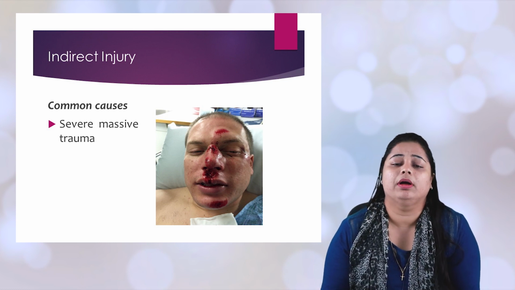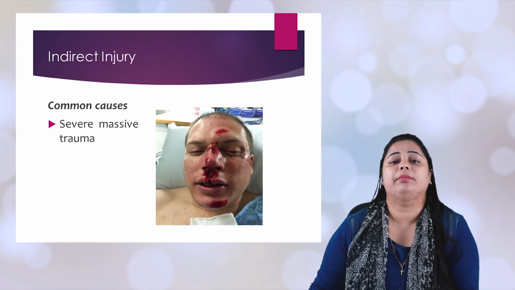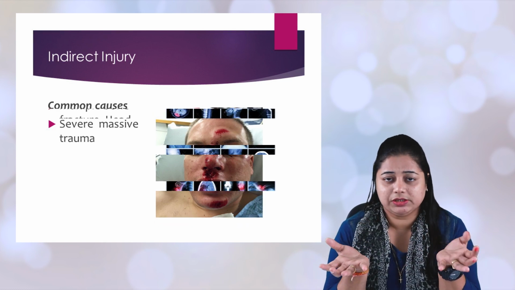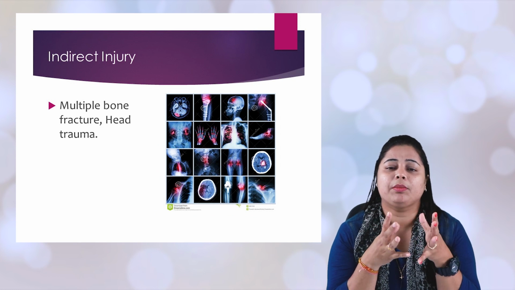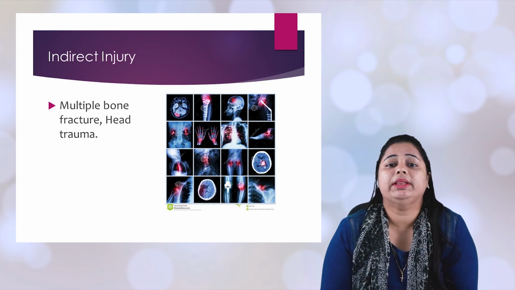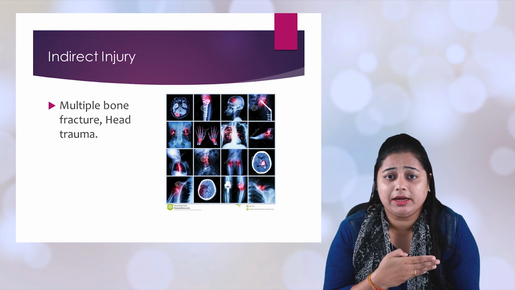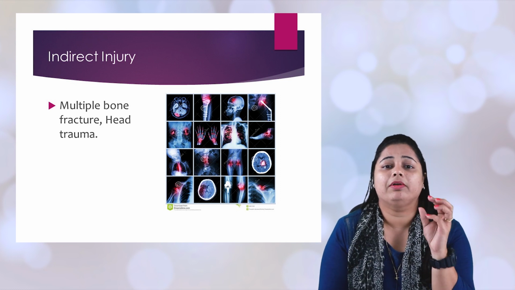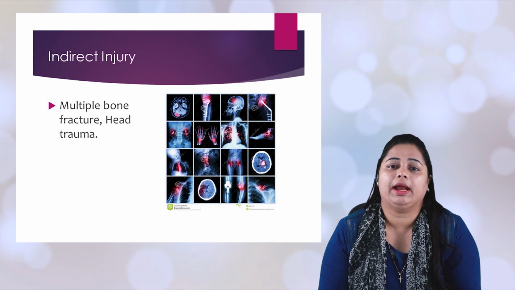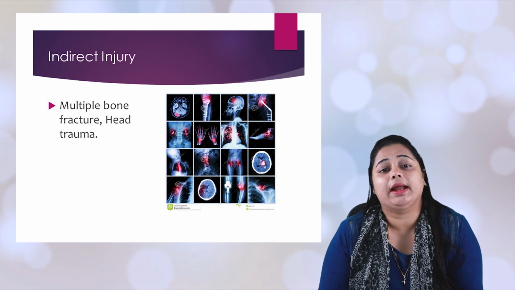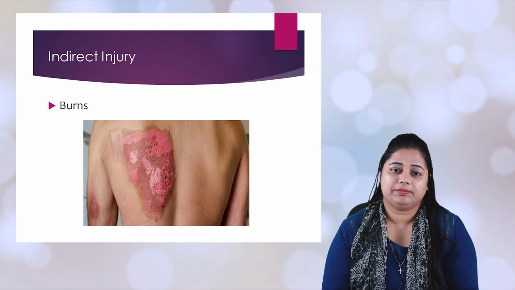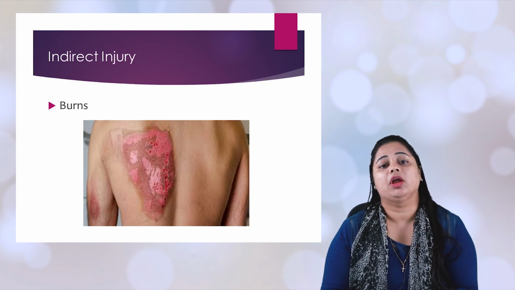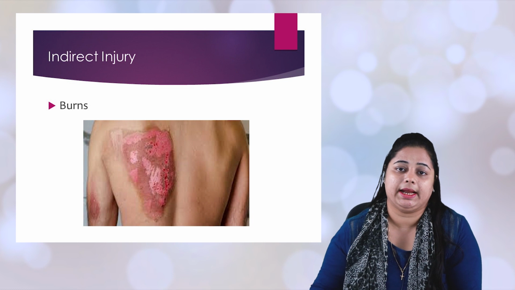Massive trauma or multiple fractures always lead to embolisms. As I already said, when an embolism reaches the pulmonary artery, it causes constriction of the pulmonary artery and leads to ARDS. There are some other causes like burns as well as head trauma, which also lead to ARDS.